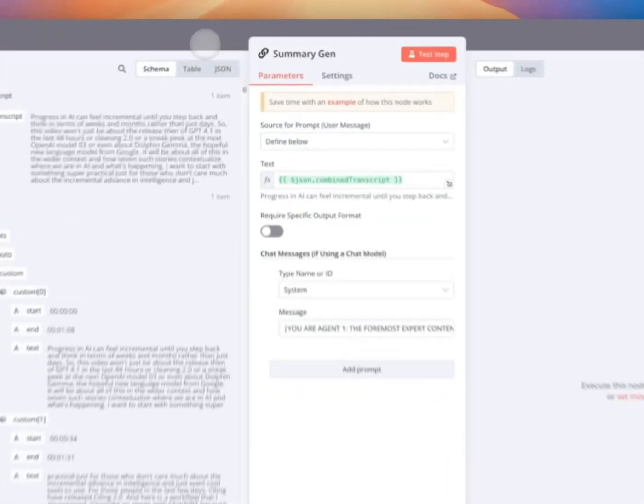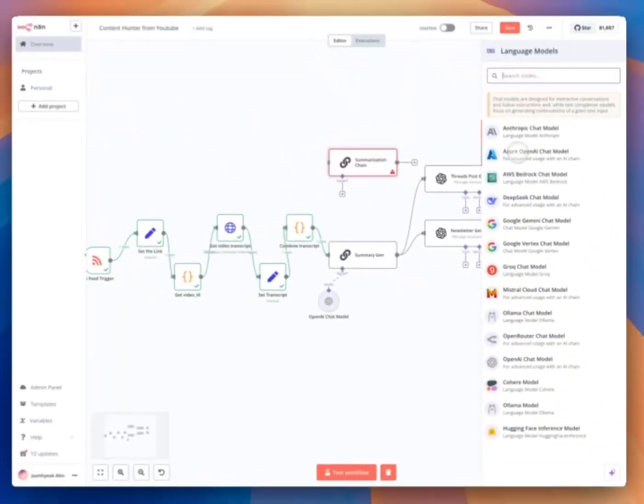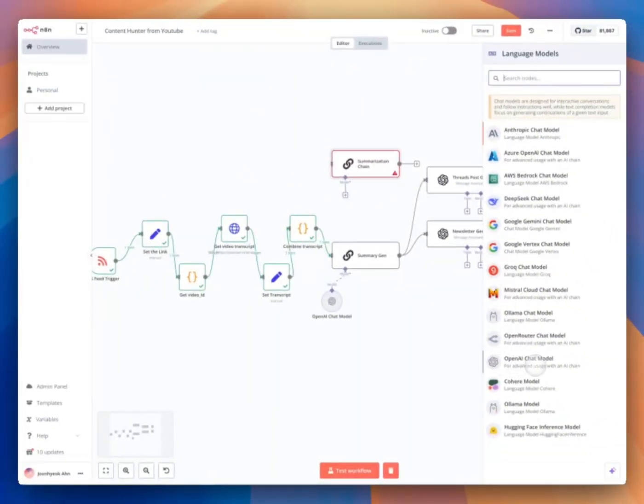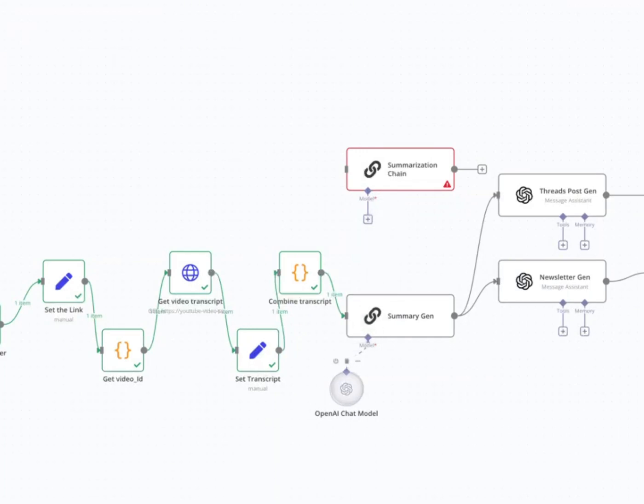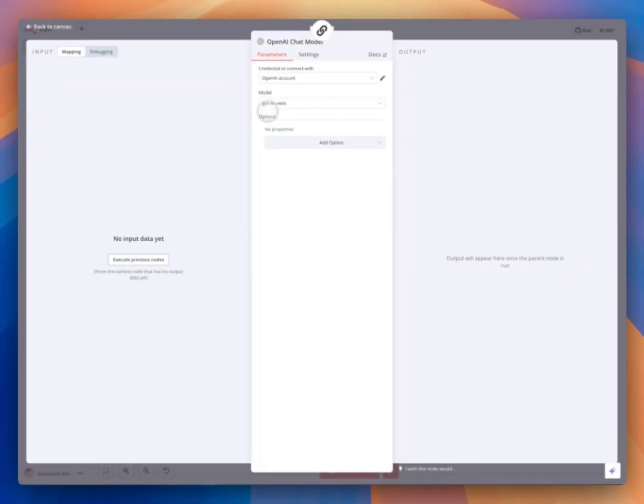And then what you need to do is add a model. They have multiple models, but I just used the ChatGPT model here. And if I click this one, I use just 4o Mini, super cheap, but it does a very good job for summarization and handling text.